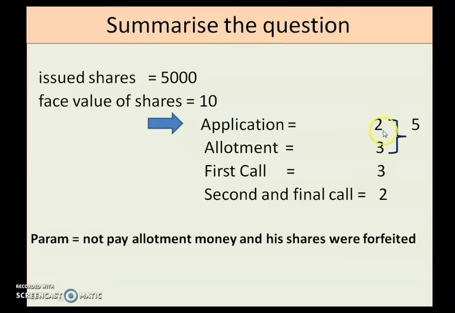So far the called up money of the company is 5 rupees. Remember, called up money is 5 rupees. So far we have made a call for application and allotment. So in total called up money is 5 rupees. Now let us move to the journal entry.